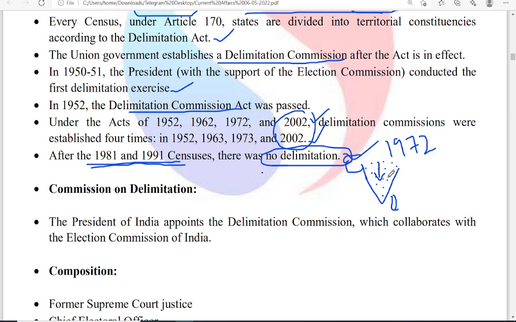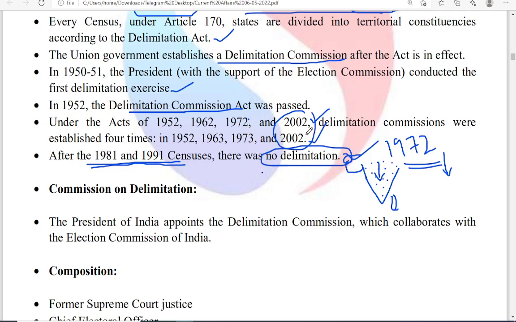To defend that, and in order to support the population measures taken by Southern India, it was decided that the number of seats from 1972 will be frozen, and it will continue only after 2026. Why? Because 2026 is regarded as the stabilization year in our population. Our population is expected to be stabilized after 2026.